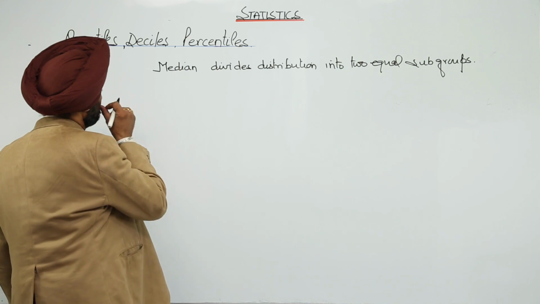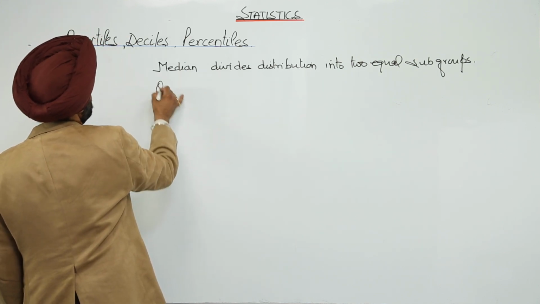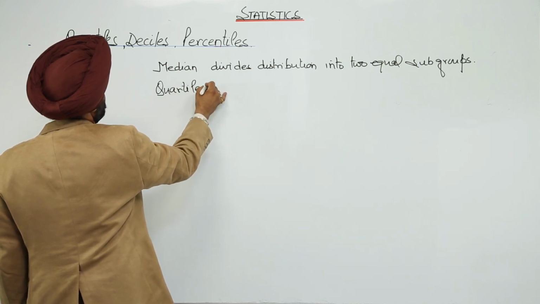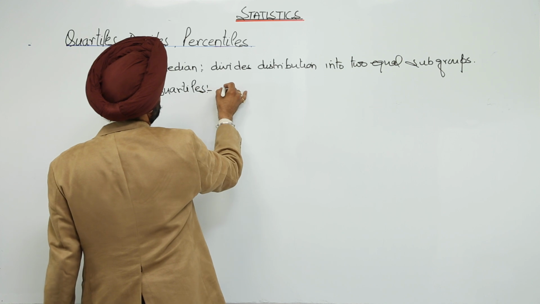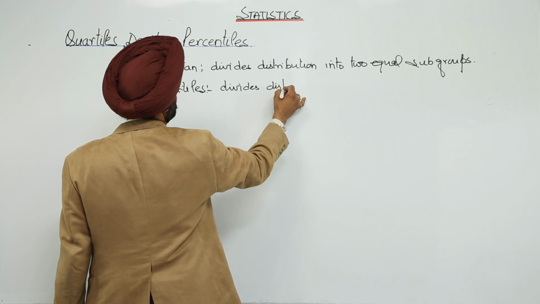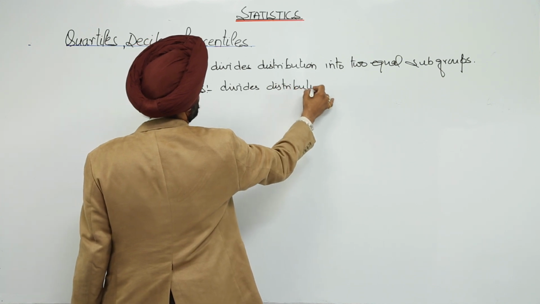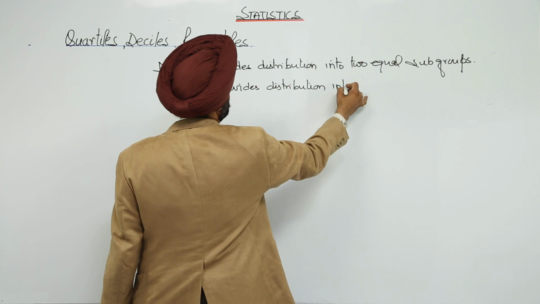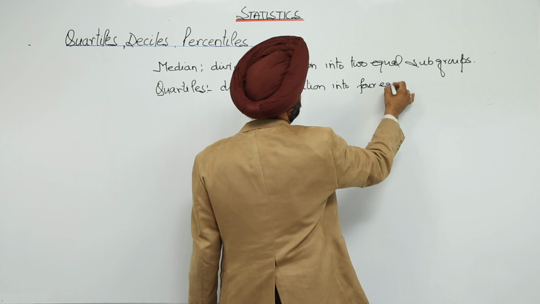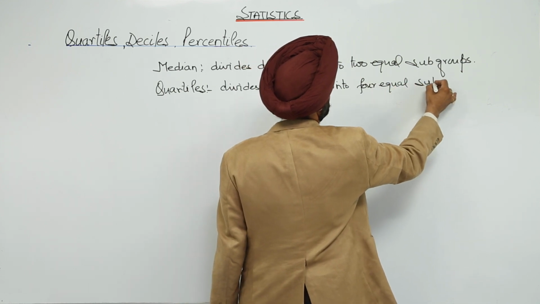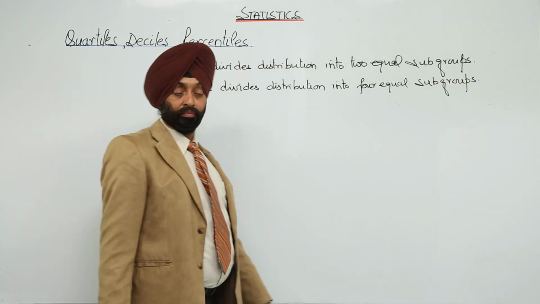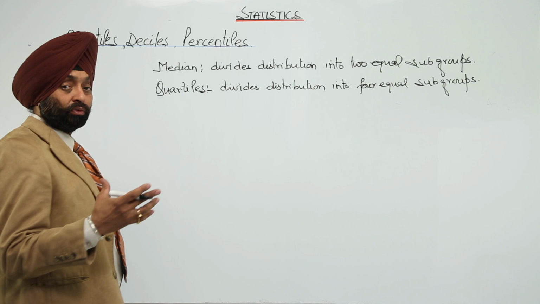Now, after median, quartiles. Quartiles divide the distribution into four equal groups, four equal subgroups. I told you what it was.